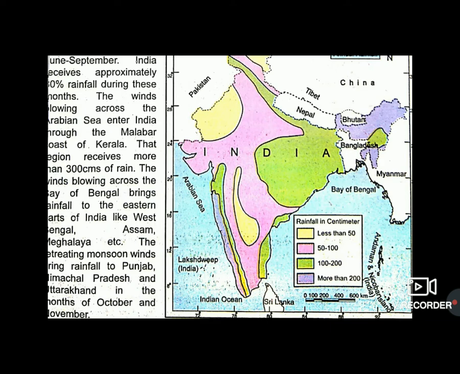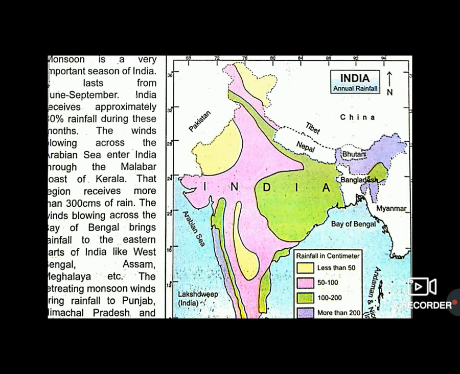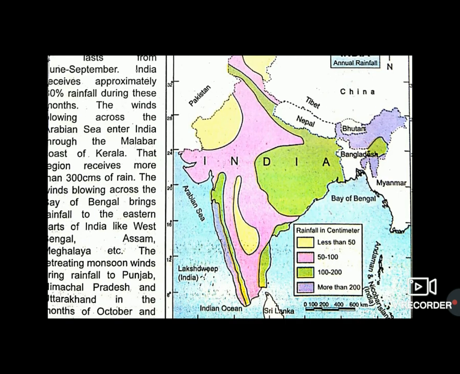The areas in this map show the rainfall in centimeters in particular areas. The area which is of yellow color receives rainfall less than 50 centimeters throughout the year, that is Rajasthan and some parts of Jammu Kashmir, Maharashtra and Madhya Pradesh.